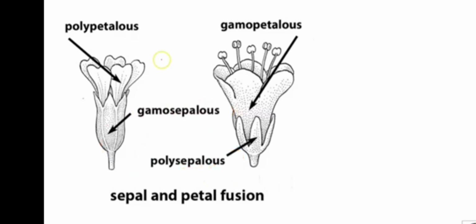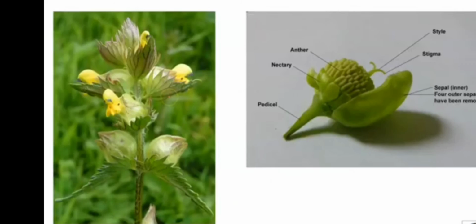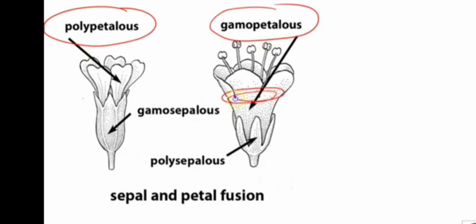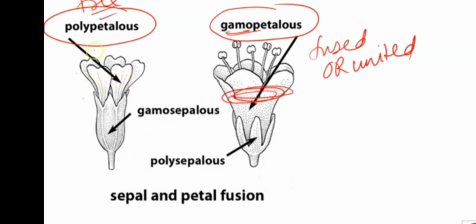Okay, similarly student, petals can also be fused or they can also be free. So in case of free petals, they are known as polypetalous, and if the petals are fused together, then they are called gamopetalous.